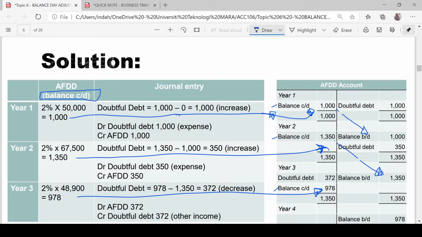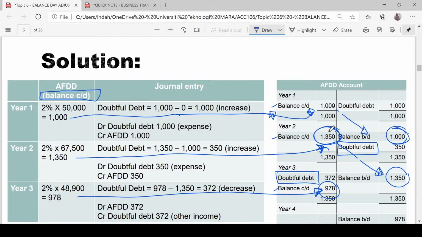So this closing balance CD will become the following year's balance BD. When there is a difference between opening and closing, the difference will be recognized as doubtful debt. So here we have another difference, and this is the doubtful debt.